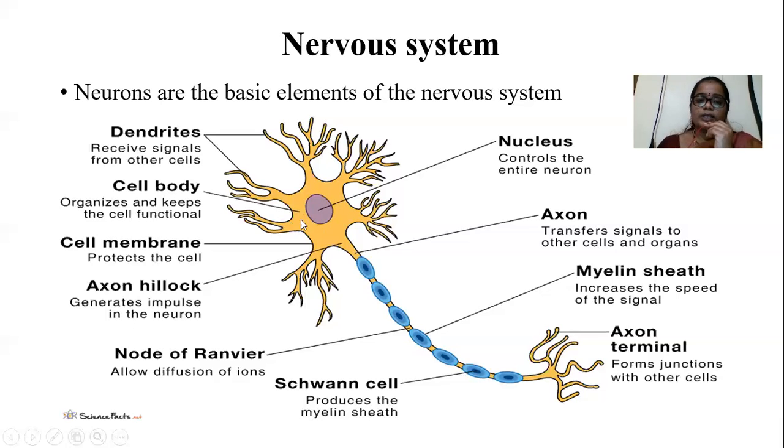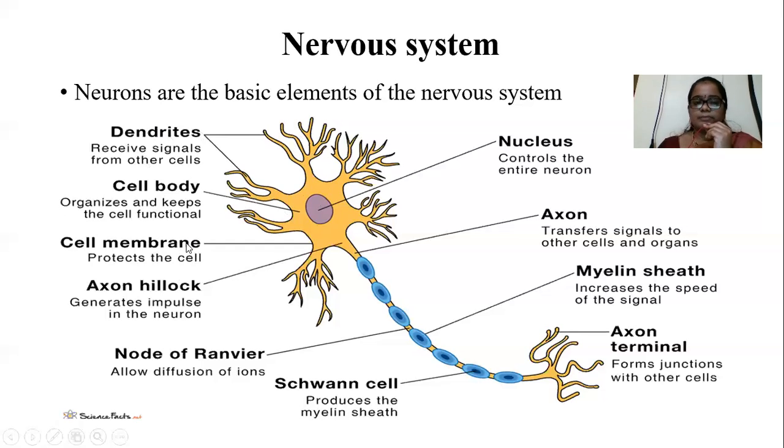Overall, the cell body includes the nucleus and cytoplasm, and the cytoplasm consists of cell organelles. The function of the cell body is to organize and keep the cell functional. Then the dendrites, which extend from the cell body, are very small, highly branched structures, and they receive signals from other cells.